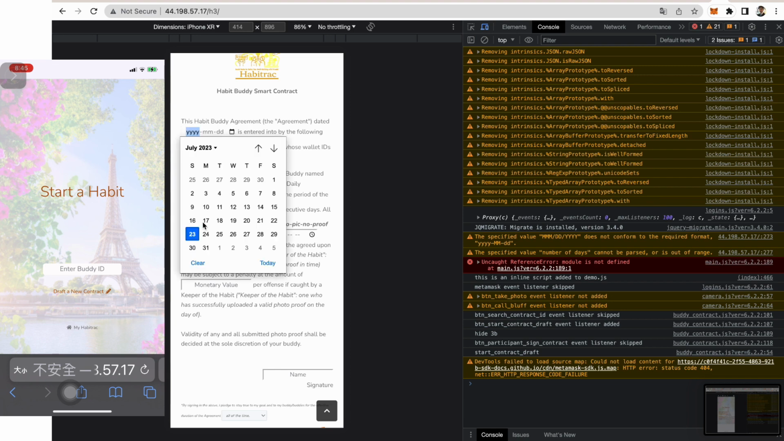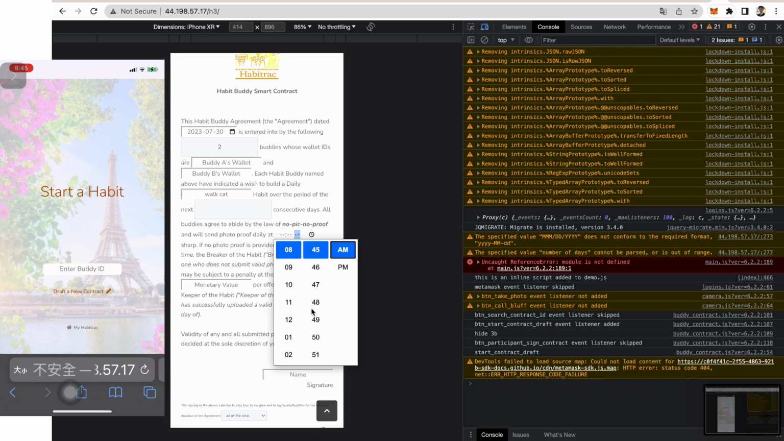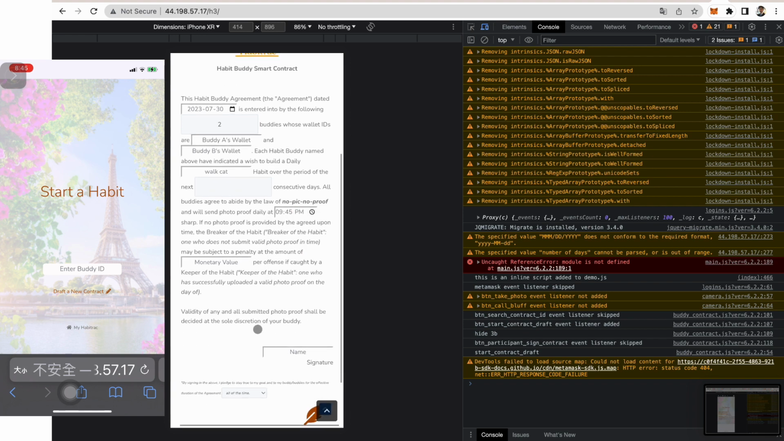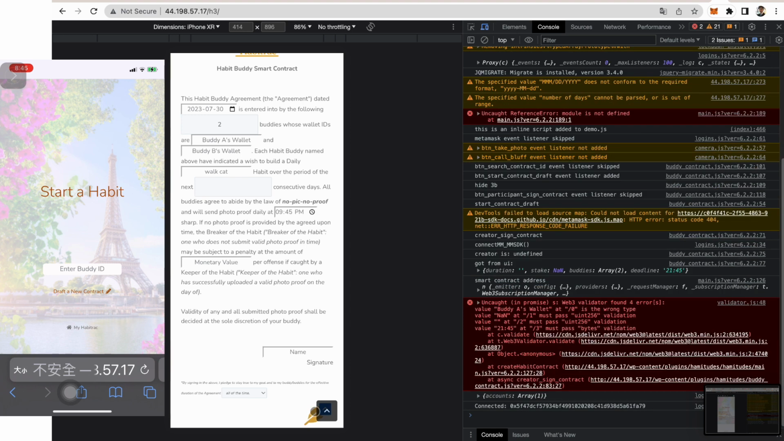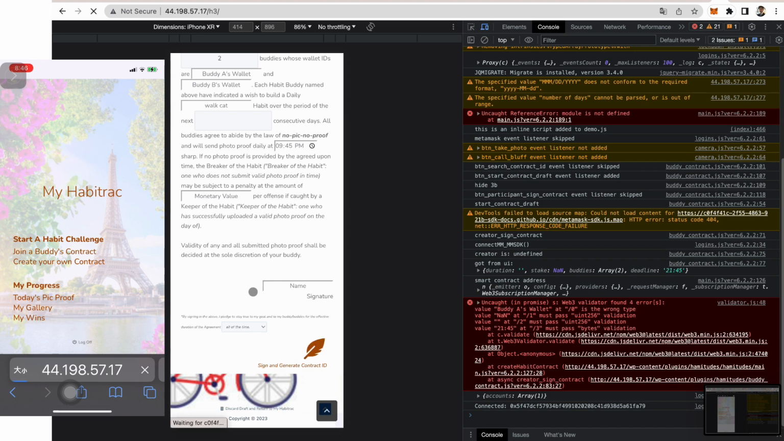We can go ahead and choose the day when we're going to start that contract, what kind of habit we're going to be building, let's say walking cat. And then we can say at what time of the day we are going to enter a picture for the proof. And we can go ahead and just sign that, of course, with some valid information there. Now we do have some issues with the actual contract there, but that's for our future iteration, I suppose.